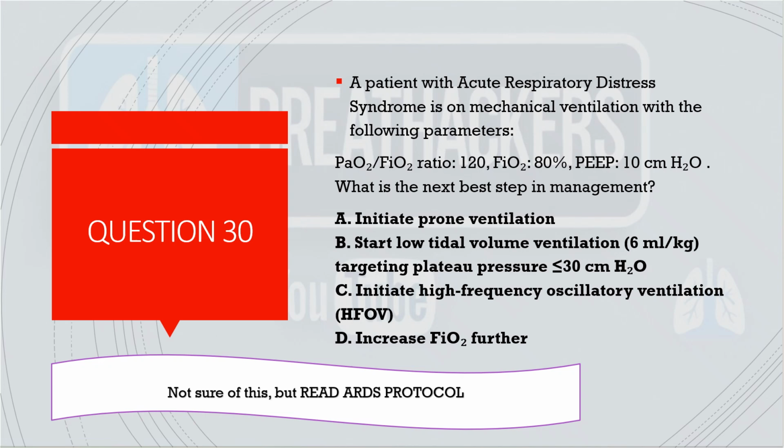So I'm not sure of this because some would say that you can start on low tidal volume ventilation, but I think patient is already on low tidal volume ventilation if we consider that. So for me, it will be to initiate prone ventilation. HFOV, of course, has no role. FiO2 you can increase, but then at this point of time, I think prone ventilation matters. But whatever the answer or question or option is, you just make sure that you read the ARDS protocol.